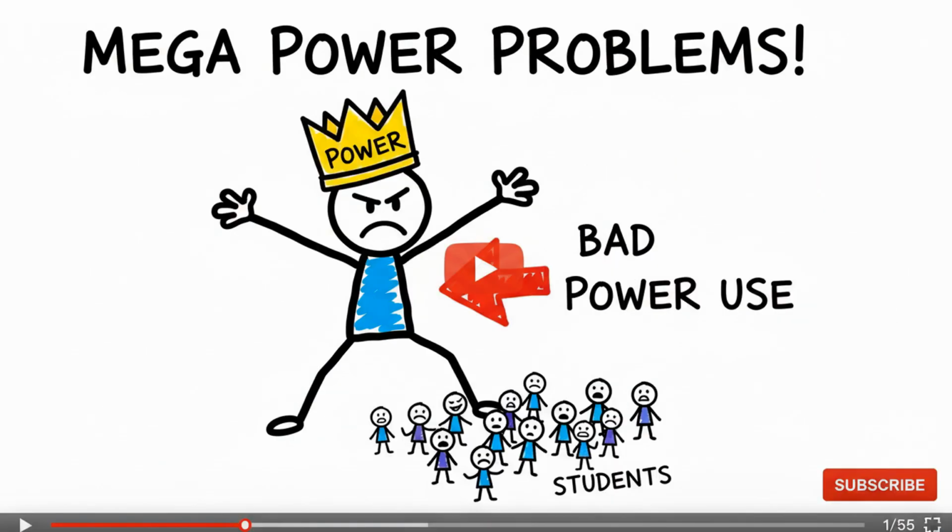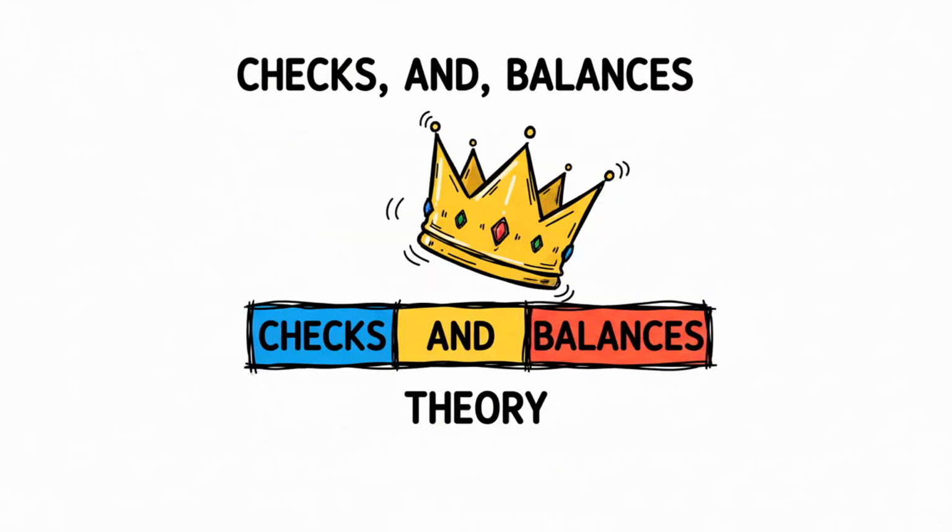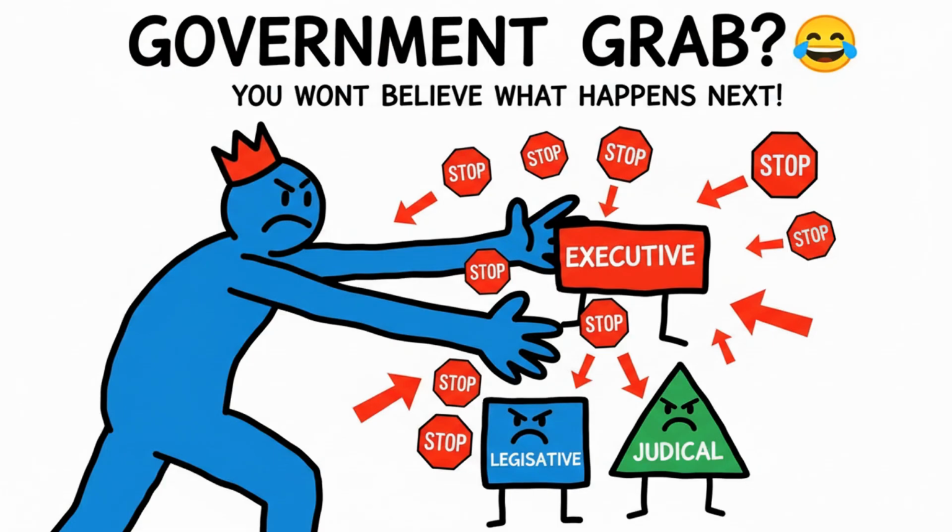At first, this might seem fast and simple. One person decides, and everyone follows. But very quickly, a problem appears. When power belongs to only one person, that person can use it badly. This is the basic reason behind checks and balances.